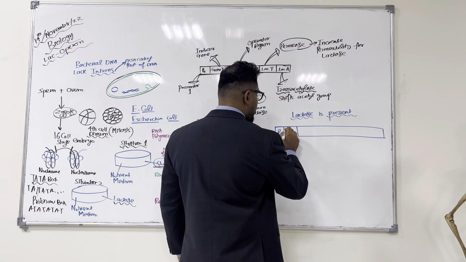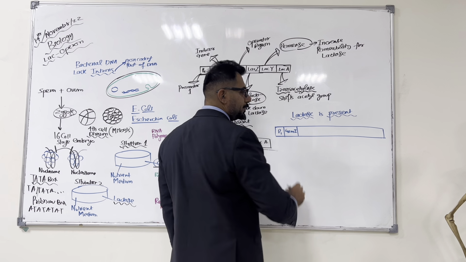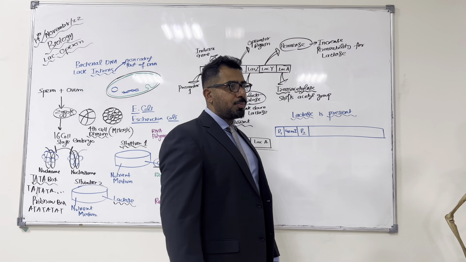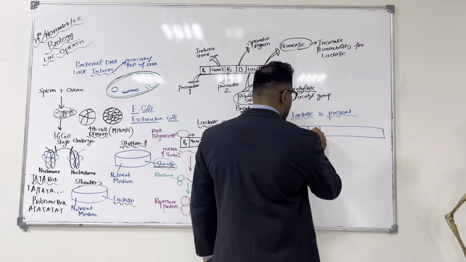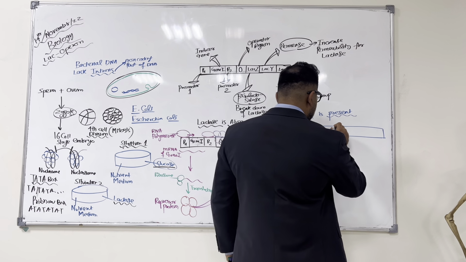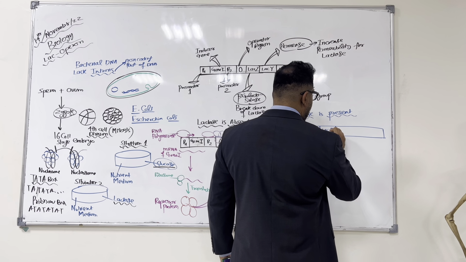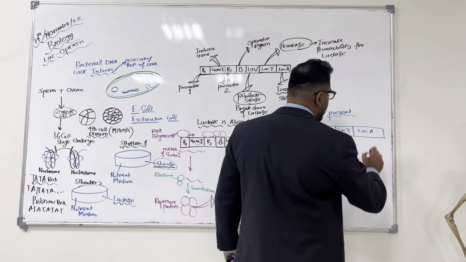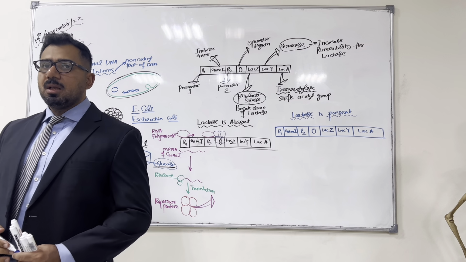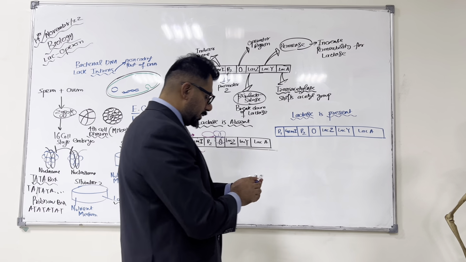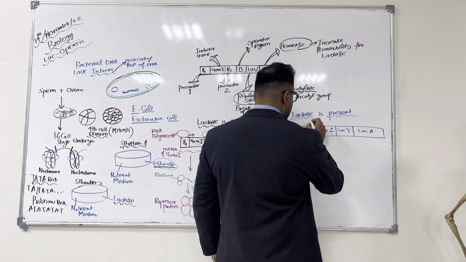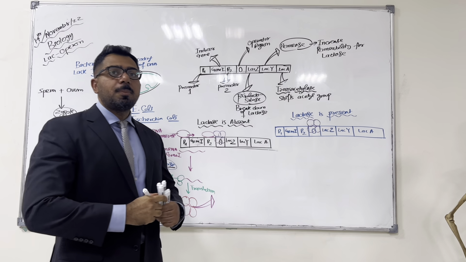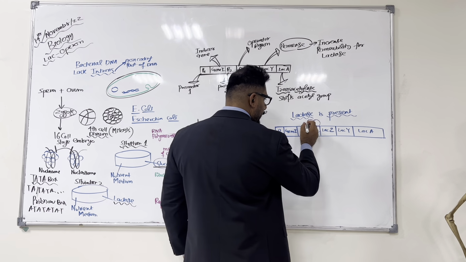P1. What is this? Gene I. Then P2, promoter region 2. Then the operator. Then Lac Z, then Lac Y, and then Lac A. Now remember what has happened: this is the repressor protein which is already bound to the operator region.